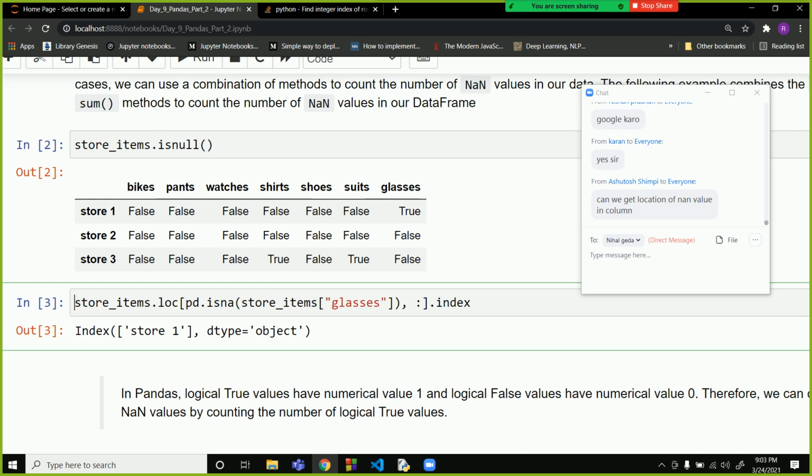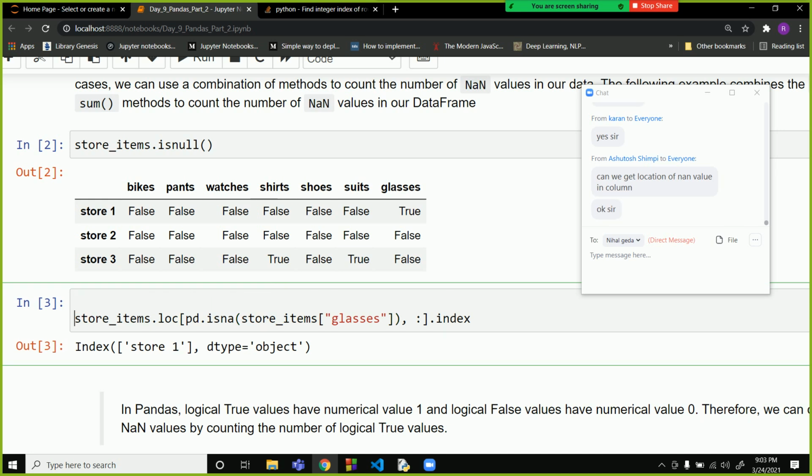You can also run a loop for each column in pandas dot columns like this.